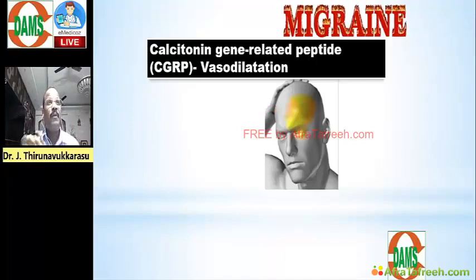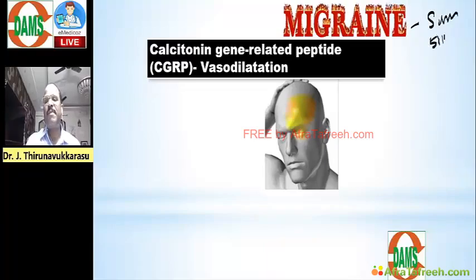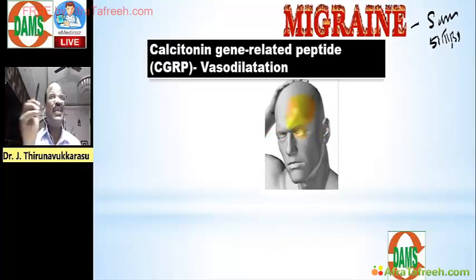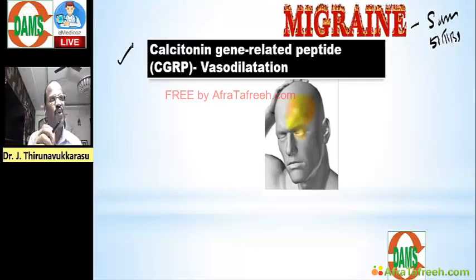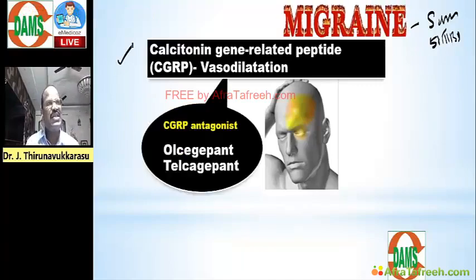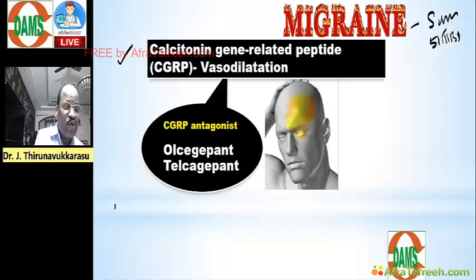Remember, for acute migraine we go for triptans like sumatriptan, a 5-HT1B agonist, that you know. And for prophylaxis, a lot of drugs are there, commonly propranolol. But the latest one you should know, we have CGRP (calcitonin gene related peptide) antagonists like olcegepant, telcagepant. Compared to this, you must know one point.